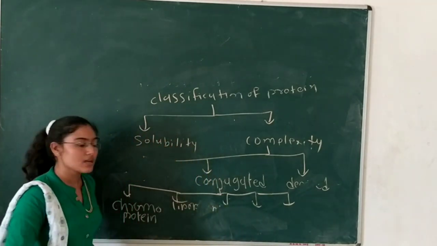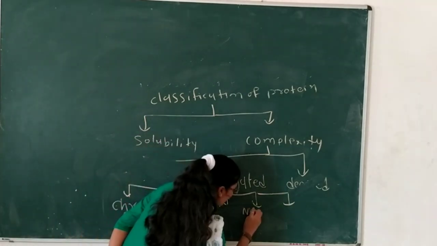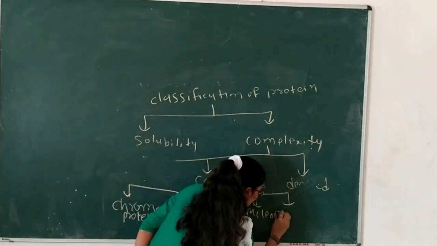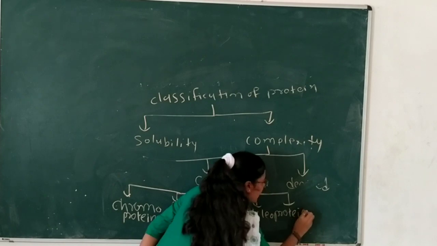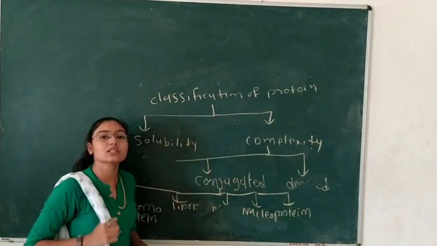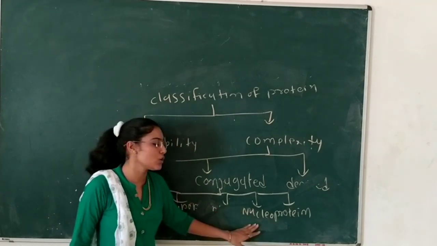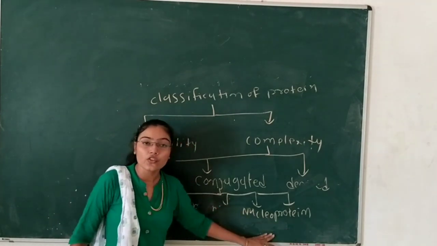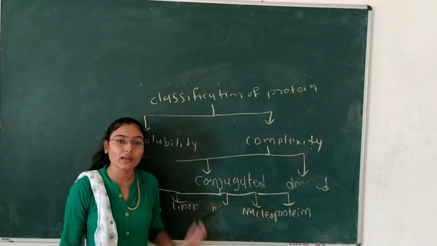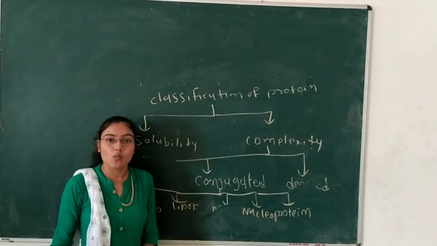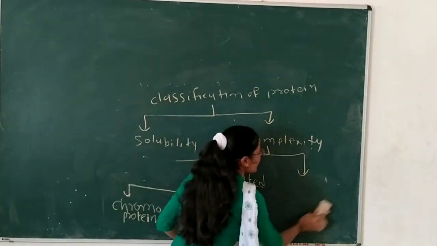Now last one is a nucleoprotein. For example, chromatin has some amount of nucleic acid bound with the protein, and it forms a nucleoprotein. That is called a nucleoprotein. Example, chromatin is present in our chromosome. Okay, so here the classification of